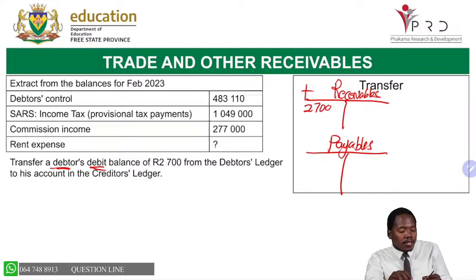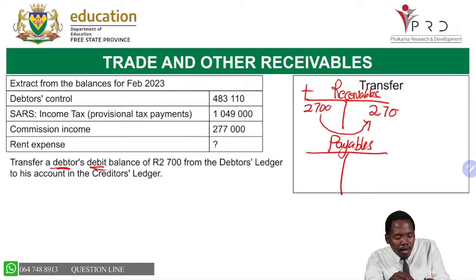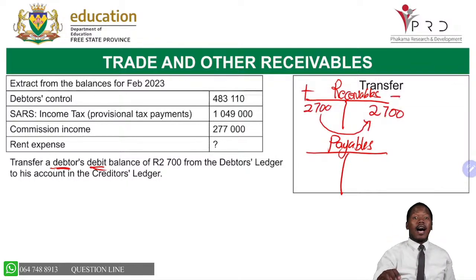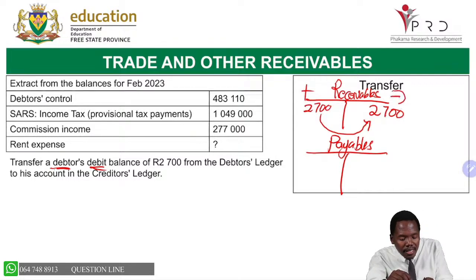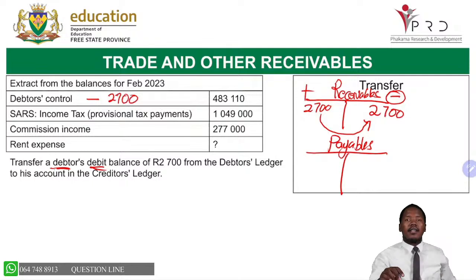So if I transfer it, I'm going to move it to the credit side. On my receivables, trade debtors control, I am going to subtract 2,700.